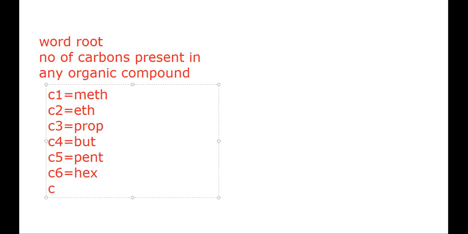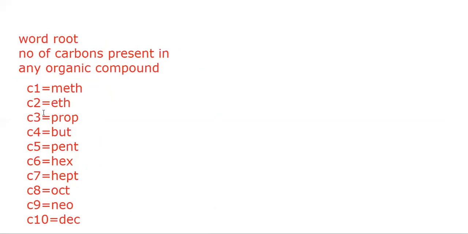C7 starts with hept. C8 starts with oct. C9 starts with non, and C10 represents dec. So we can define compounds with these numbers of carbons by these word roots.